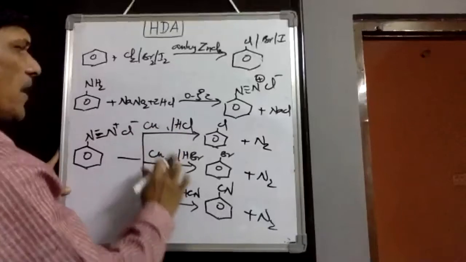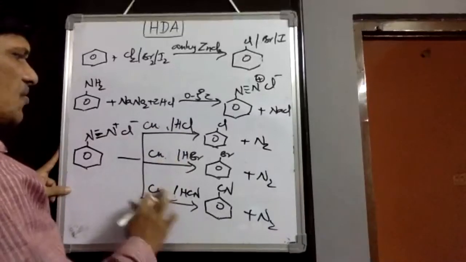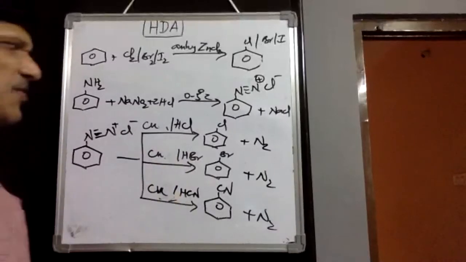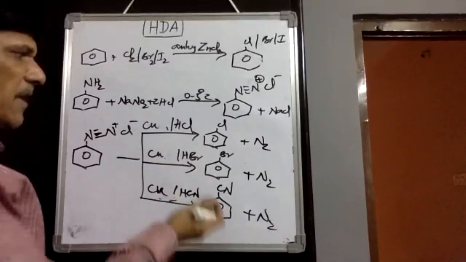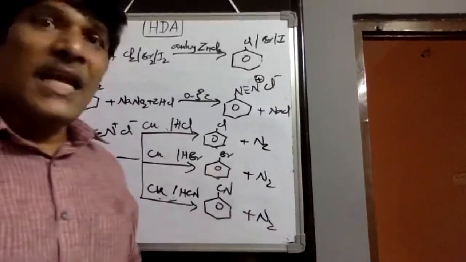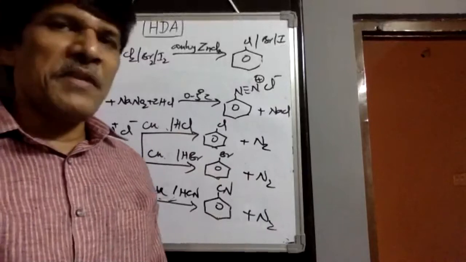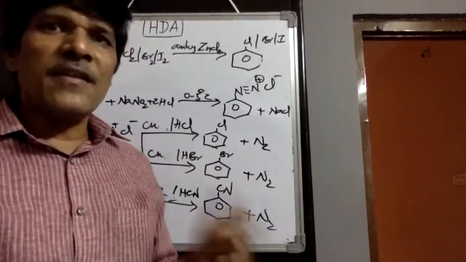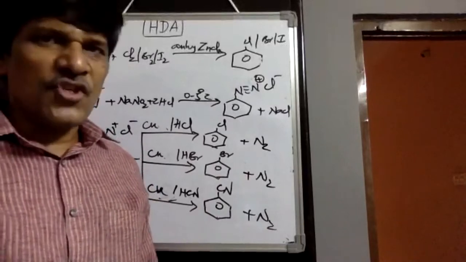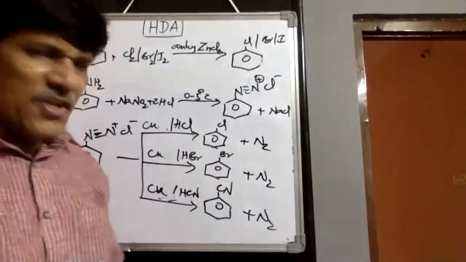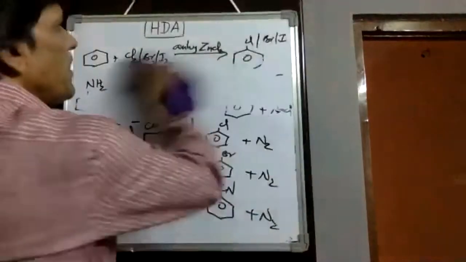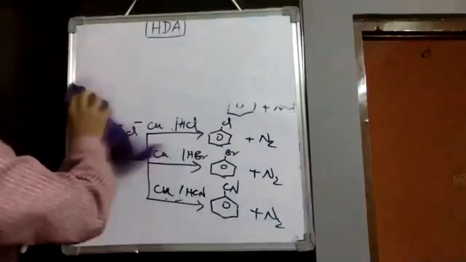Instead of cuprous chloride, cuprous bromide, or cuprous cyanide, suppose you take copper powder followed by HCl or HBr or HCN, then the same products we would get with a higher yield. When we take copper powder, we get a higher yield than the Sandmeyer reaction, and it is called the Gattermann reaction. By using the Gattermann reaction, we get these products, and this is another method of preparation of haloarene.